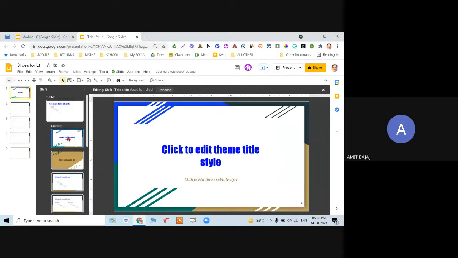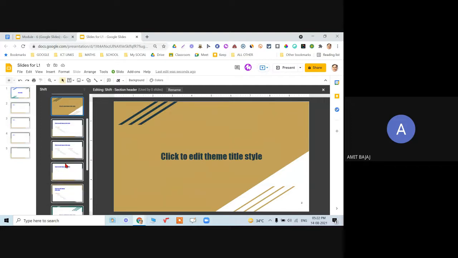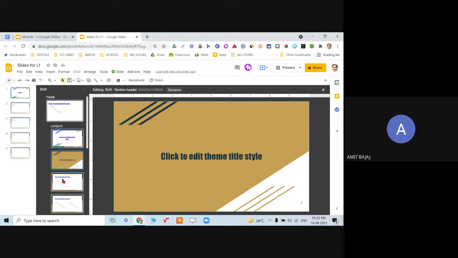You can even change the layout style, but that is generally not required as far as your level 1 is concerned. Even in level 2 also, they do not talk about changing of the layouts. It is possible that as a teacher I have created my different PDFs wherein I have the question, the matching type of question, the fill in the blank, or some of the activity sheets.